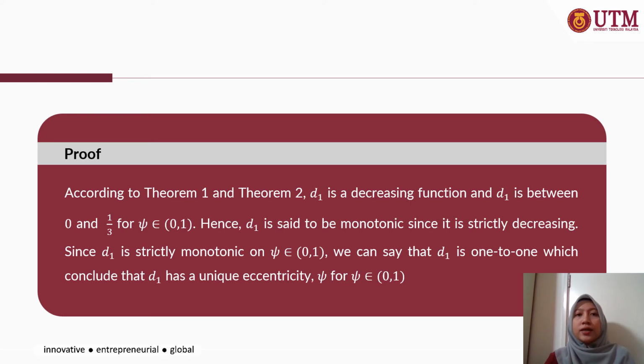Therefore, D1 is said to be monotonic since it is strictly decreasing. Since D1 is strictly monotonic on phi in (0, 1), we can say that D1 is one-to-one, which concludes that this D1 has a unique eccentricity. So this straightforward result is very useful to determine that D1 has a unique eccentricity by referring to Theorem 1 and also Theorem 2.